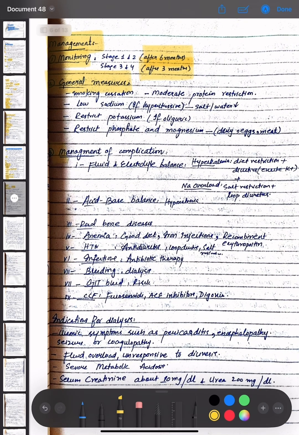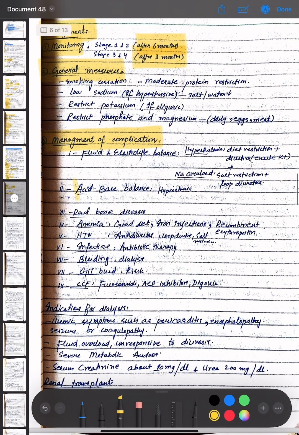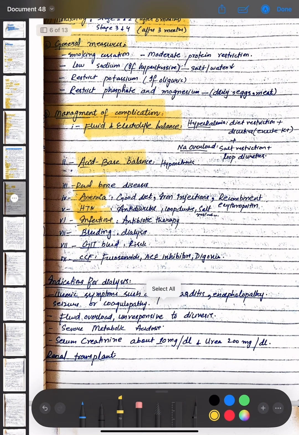Okay, the management of complications are, if it is fluid and electrolyte balance and hyperkalemia is corrected by diet restriction and diuretics, and sodium overload by salt restriction and loop diuretics. Acid base balance is corrected. Renal bone disease is corrected. For anemia, good diet, iron injections and recombinant erythropoietin is used. For hypertension, antihypertensives and loop diuretics and salt restriction is used. For infection, antibiotic therapy is given. For bleeding, dialysis is done. For GIT bleed, Ranitidine is given, and for CCF, furosemide, ACE inhibitors and digoxin is used.